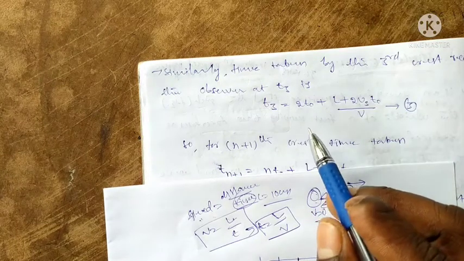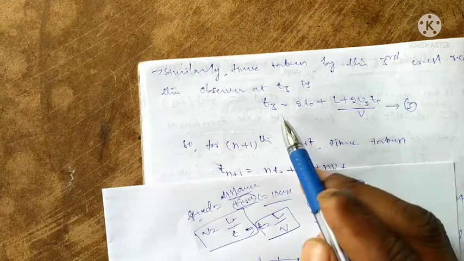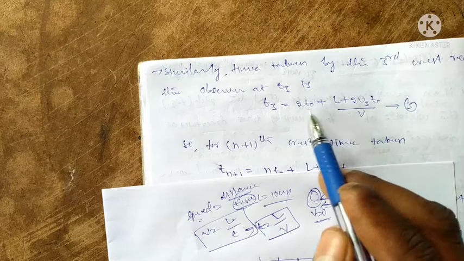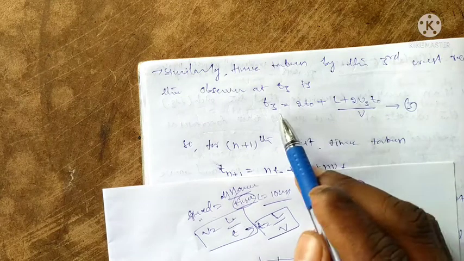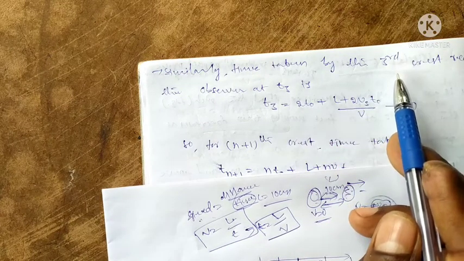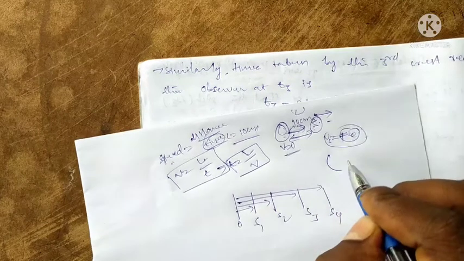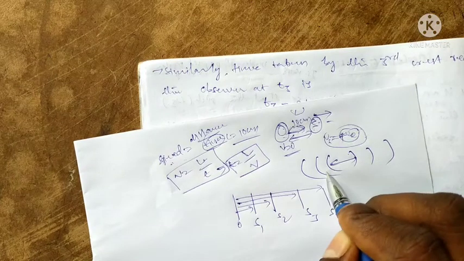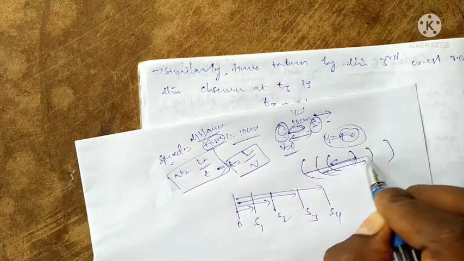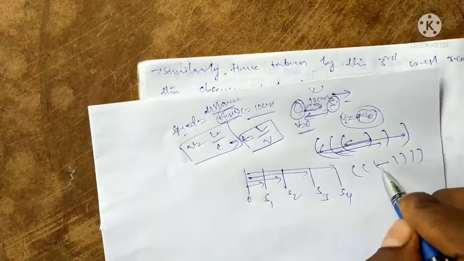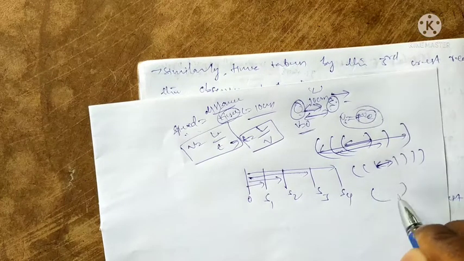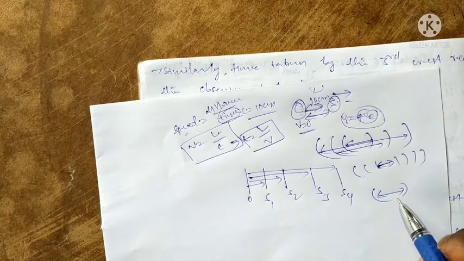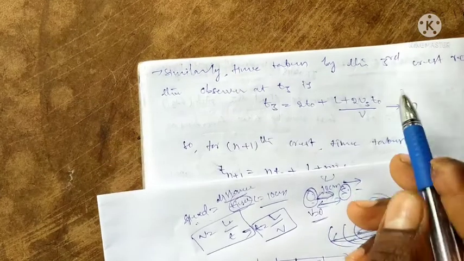When the source is moving away from the observer, the distance and the time also increase with respect to velocity and distance. This is up to the third crest. Third crest means like this: one crest, the second, the third. These are the distances between the crests. Crests are formed in a sound wave or electromagnetic wave.